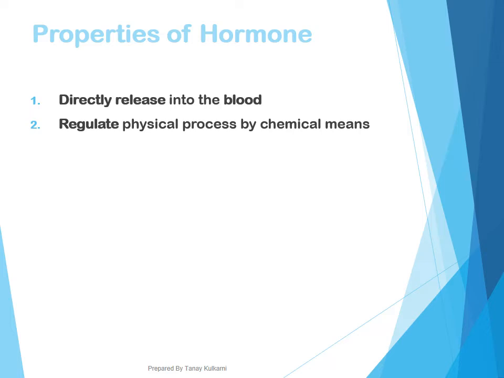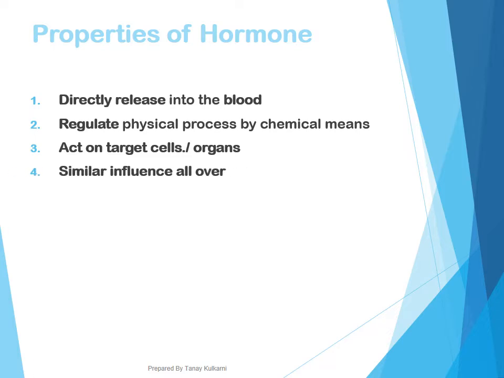But this growth happens because of the secretion of certain chemicals. That's why it is mentioned that it regulates the physical process by chemical means. Three, it acts on target cells or target organs. Fourth property, it will show similar influence all over the species. And it is required in very small quantity.